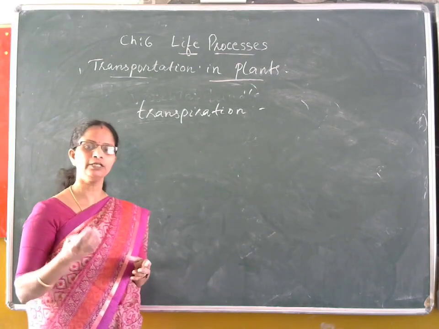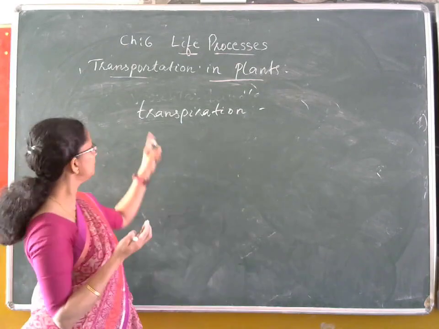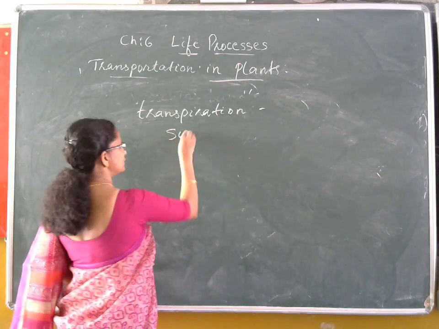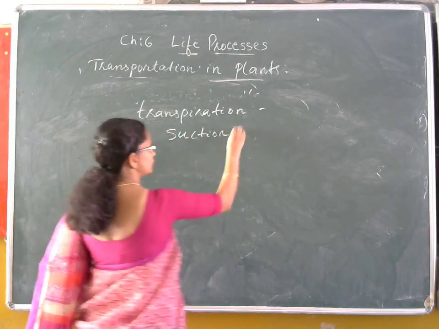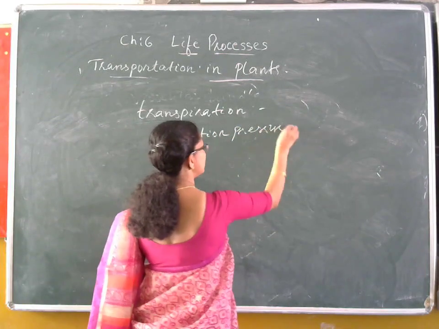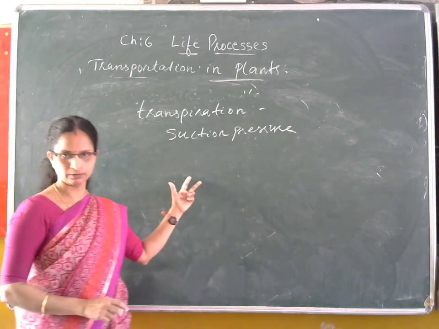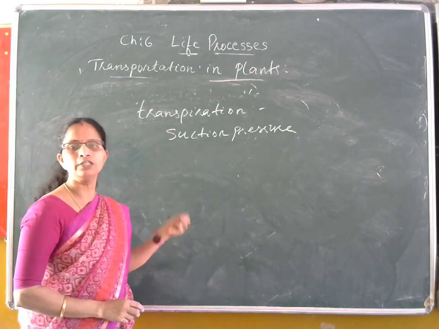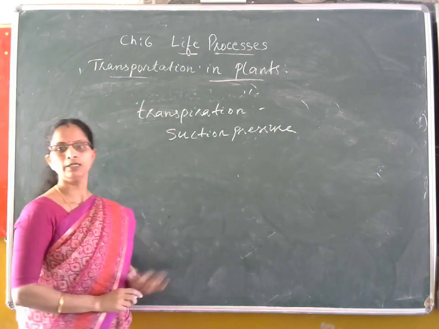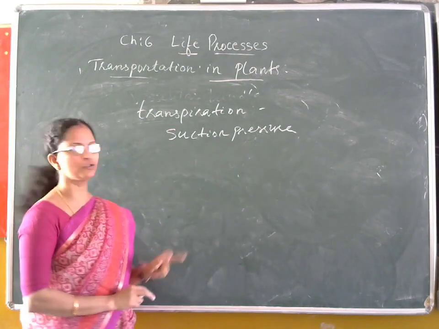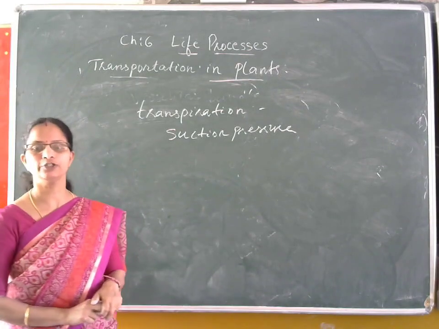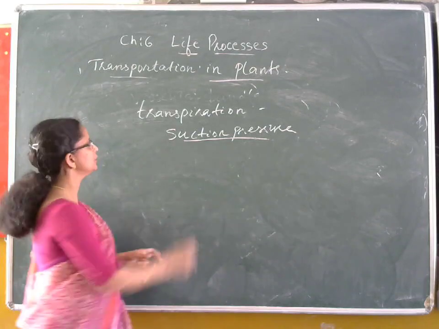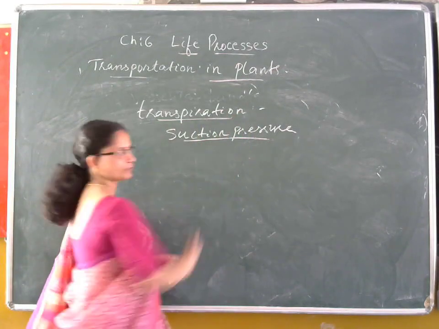In this way, slowly this transpiration pull creates a pressure that is known as suction pressure. So due to this suction pressure, slowly, the water which is absorbed into the root xylem gets transported to the leaves. So this is the main force which helps in the transportation of water in plants. That is the suction pressure created due to transpiration.